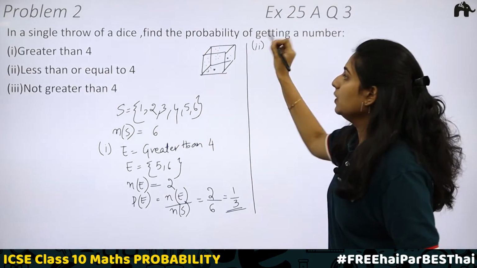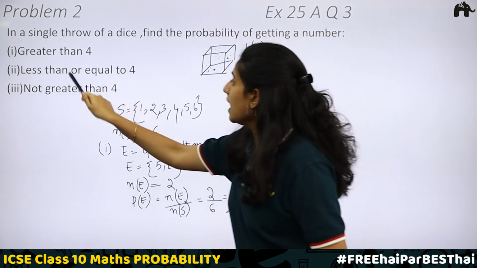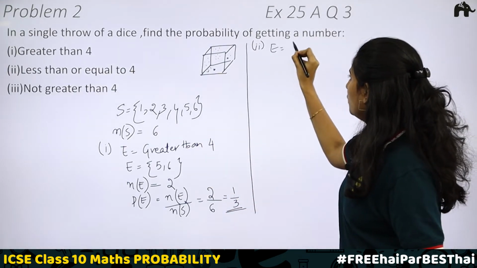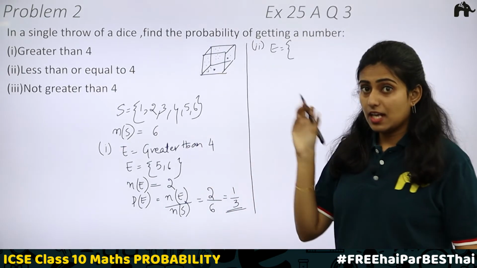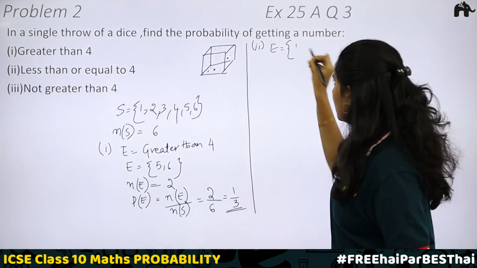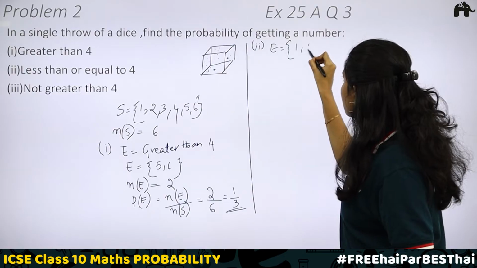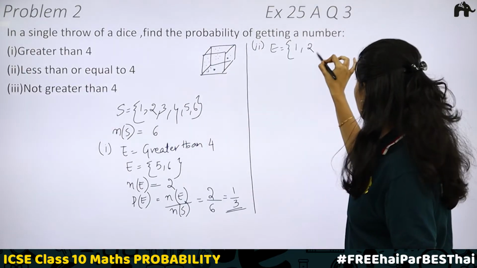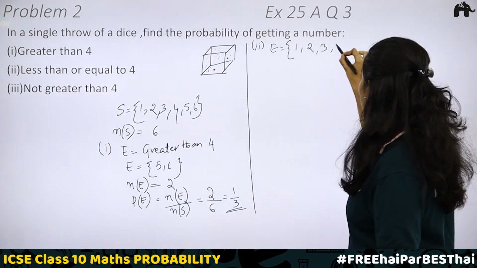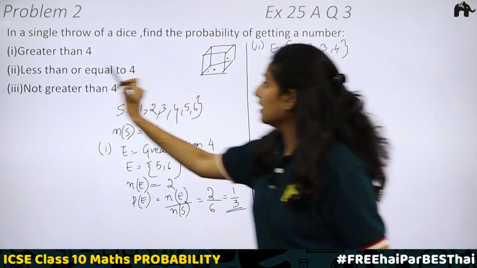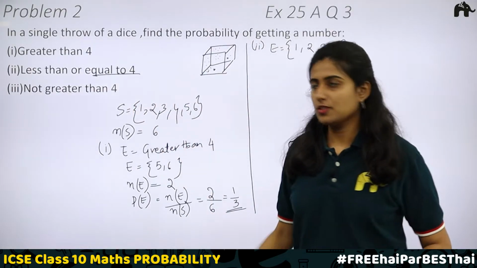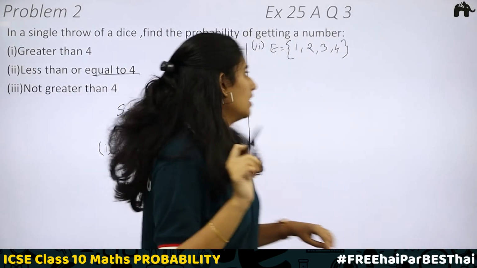Now, the second one. You need a number that is less than or equal to 4. In the event, which numbers can be included? A number that is less than or equal to 4. 1 is less than 4. 2 is less than 4. Then 3 is less than 4. Can I put 4 here? Yes, right? Why? It can either be less than 4 or it can be equal to 4. So 4 should be included.